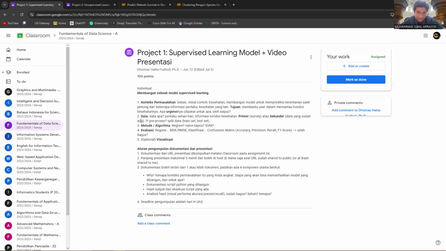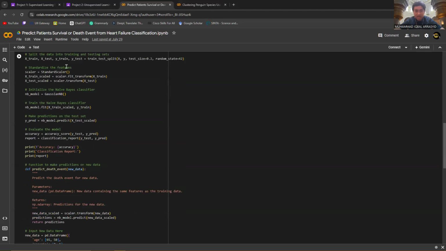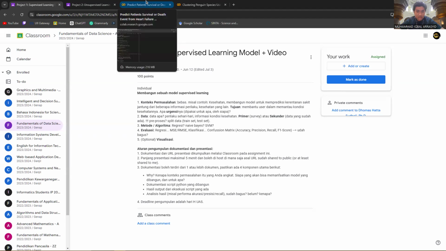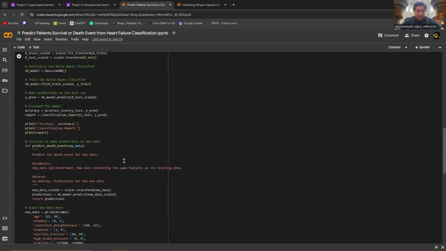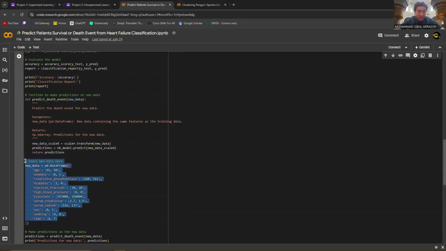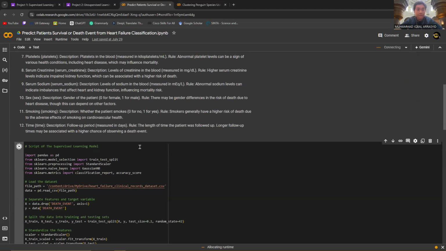So for this script, I use the naive Bayes method. This is classification. And then this is when I run the code. For example, this is the new value. I already input new values, 65 and 50. I input two values in each feature. So when I run the script,